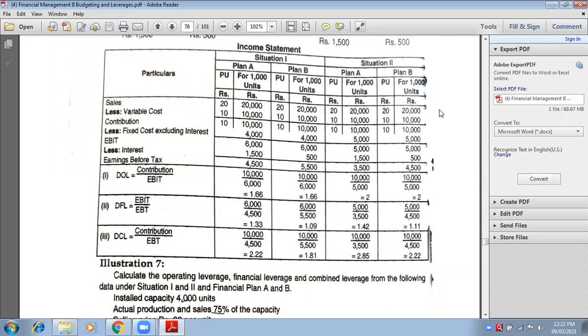Are you getting my point? Sales is clear to everybody? Yes, ma'am. Because all over 1,000 units are same and all over 20 per unit is same. So answer 20,000 will also be same naturally.